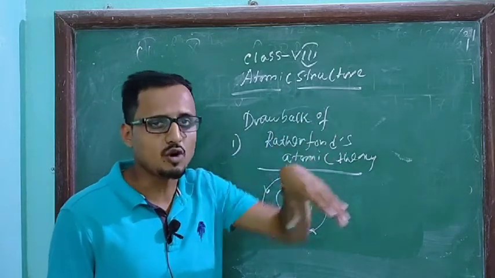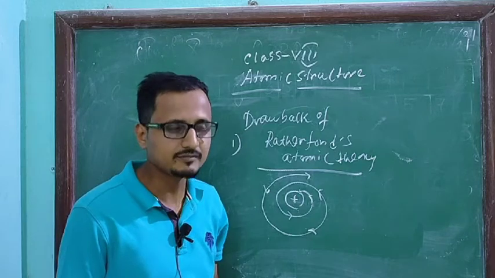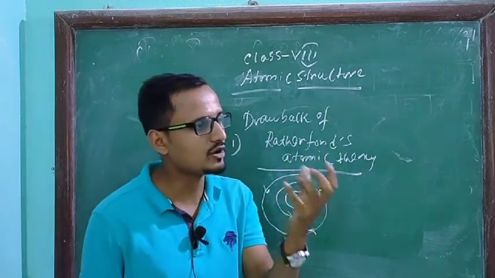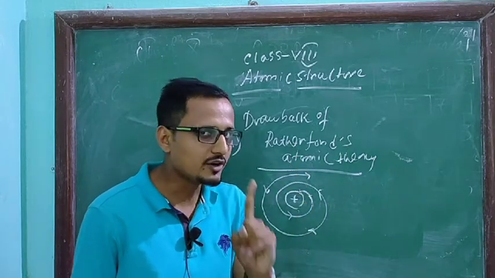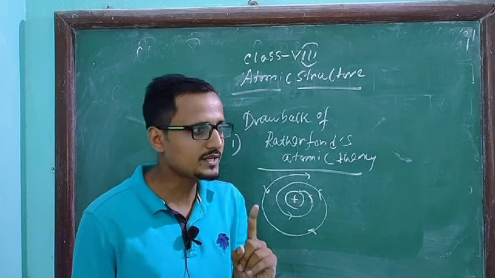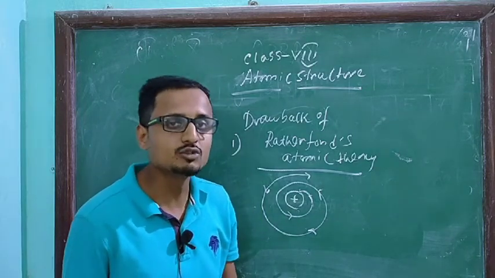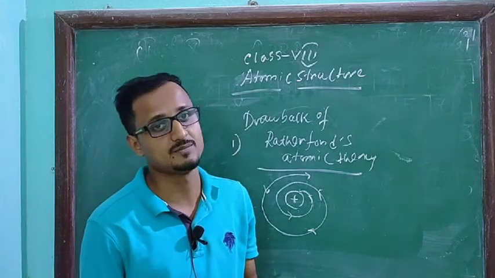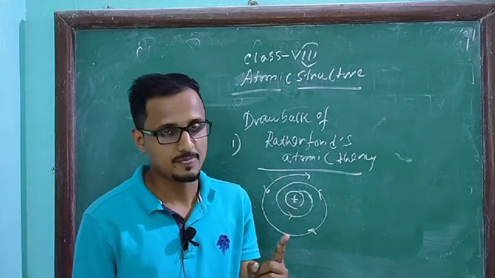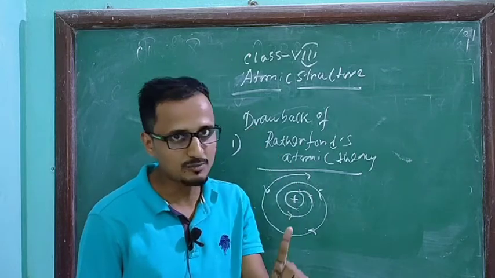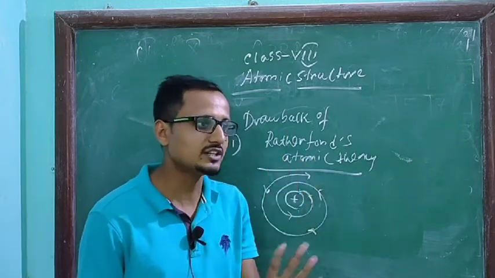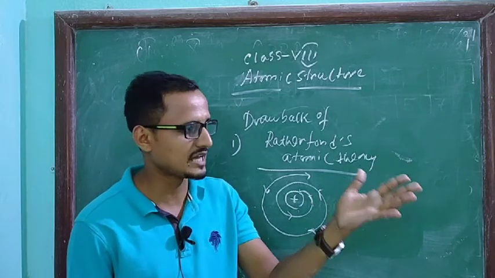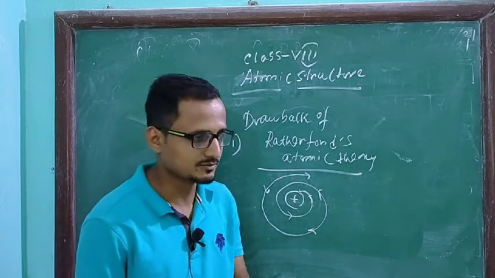But the discrepancy here is that in an atom, in one orbit two, three, four electrons, more than one electron, may be there. But in the solar system, in one orbit there cannot be two planets. We all know that in a single orbit only one planet revolves. So this is the discrepancy between the solar system and atomic structure.